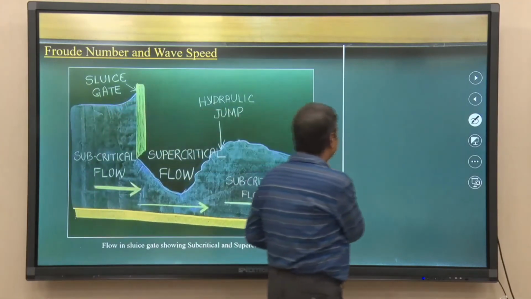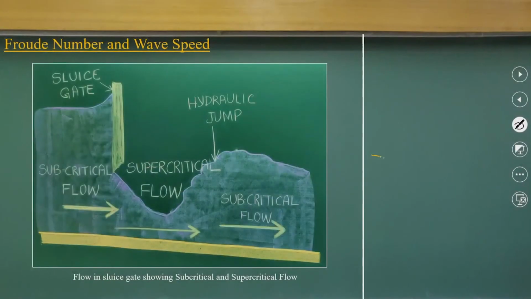As another disturbance, you consider that I am just resketching these figures. You have the river and you have a gate. Okay. So, you have a gate and you are just lowering the gate, and after that you keep the gate position here.